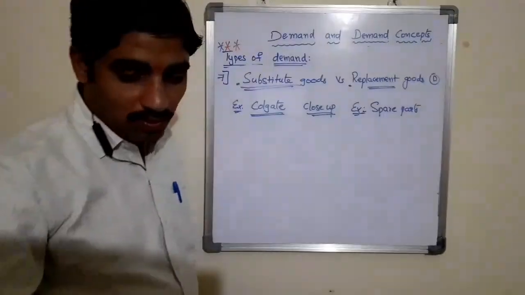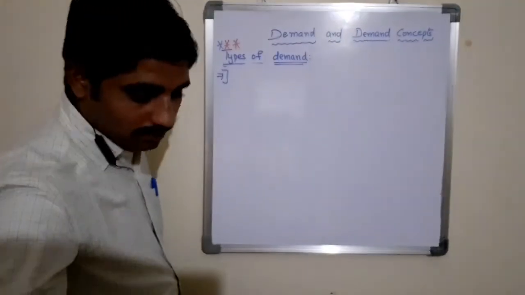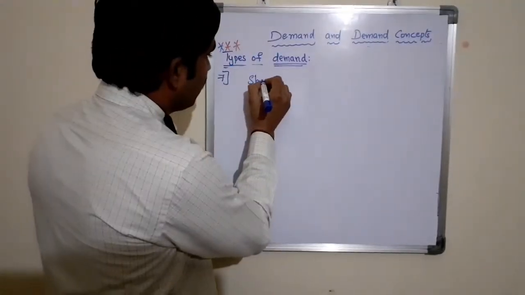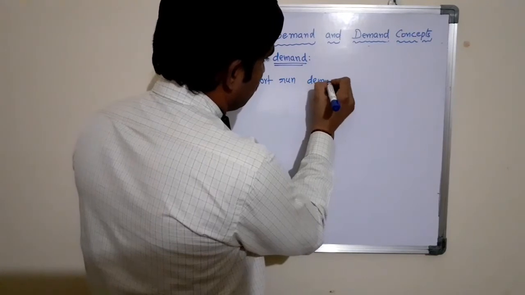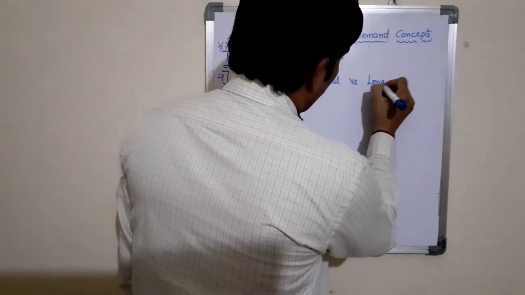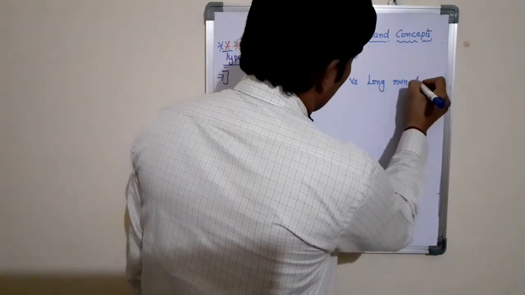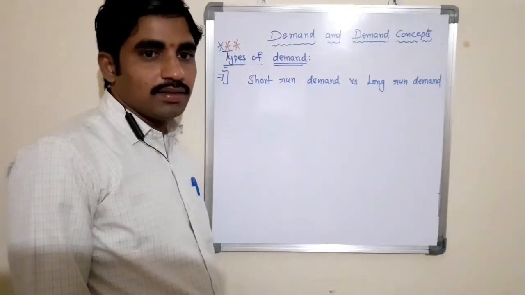Next, the eighth one: short run demand versus long run demand.